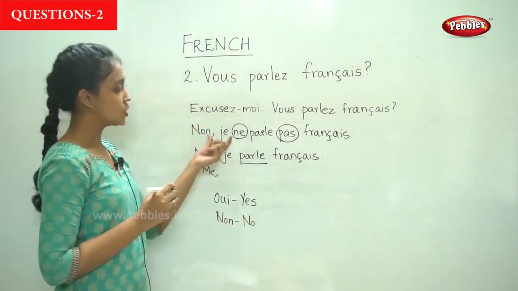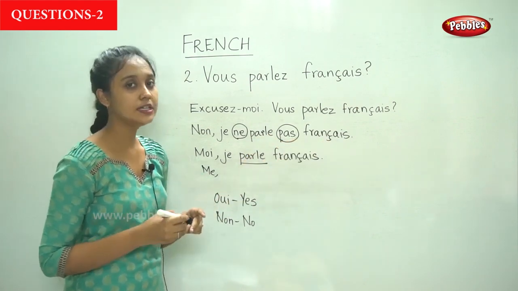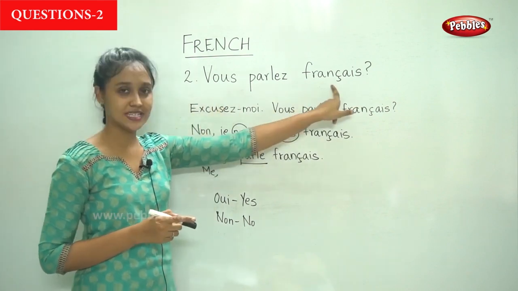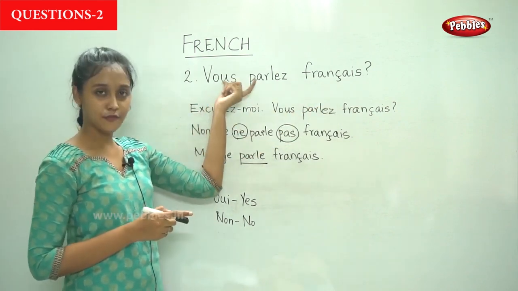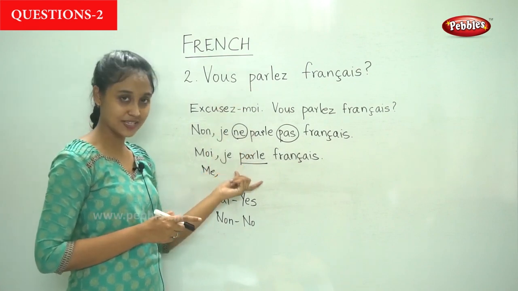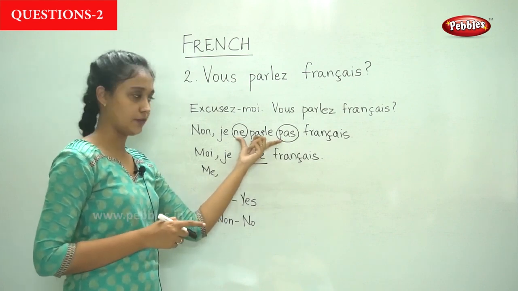Non, je ne parle pas français. I do not speak French. So now we have learned this question, vous parlez français, and we also know how to answer it in both the positive form and the negative form.